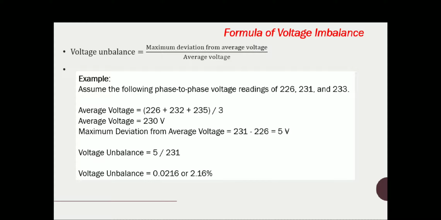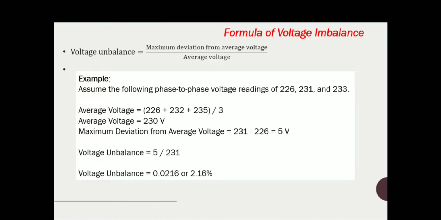So 231 minus 226 is 5 volts. That is the maximum deviation of the voltage in any phase with respect to the average value, 5 volts. So the ratio of the maximum deviation from the average voltage to the average voltage is 5 to 231. 5 divided by 231 is nearly 0.0216, or 2.16%, which is the